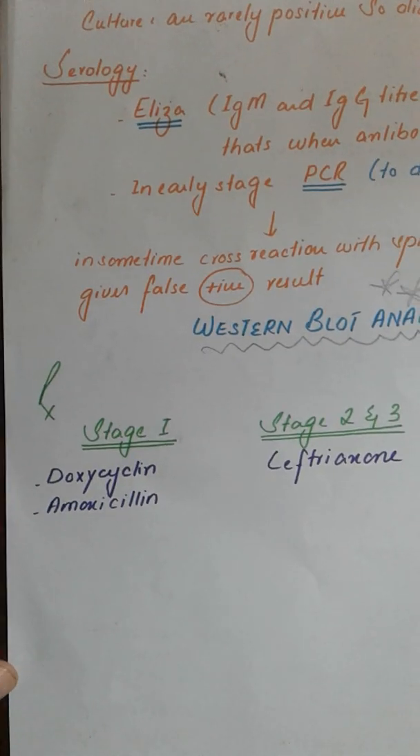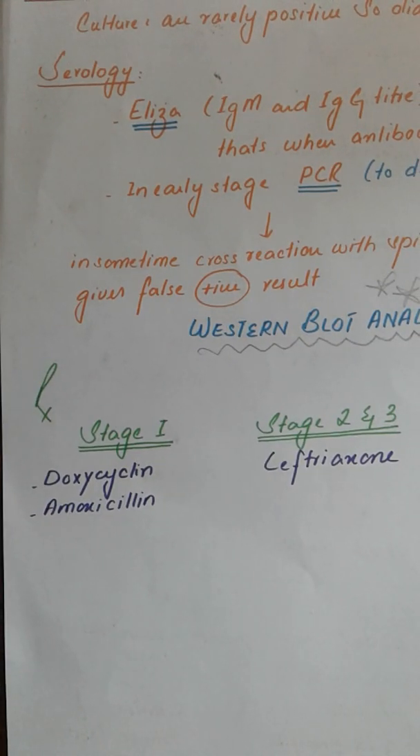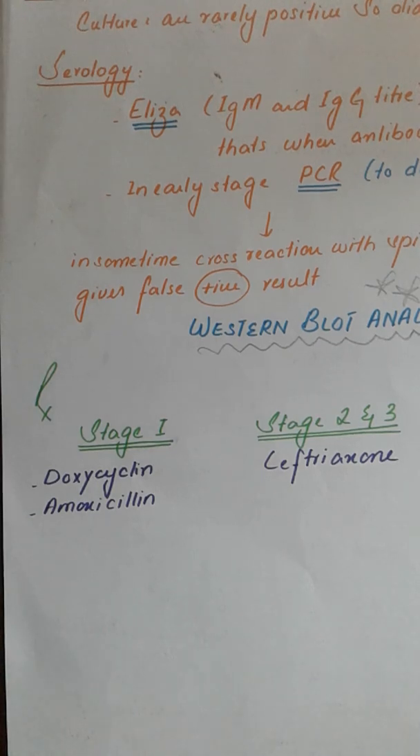Now, treatment. First of all, what do we do? In stage 1, we give the patient doxycycline or amoxicillin, whereas in stages 2 and 3, we give the patient ceftriaxone.